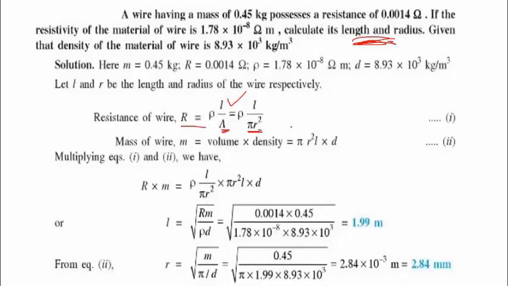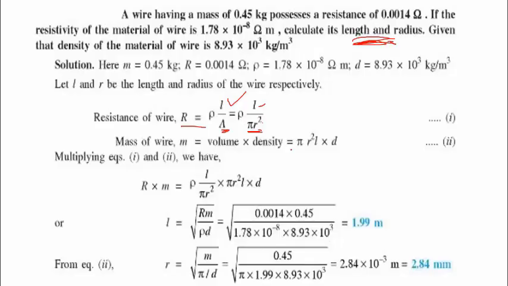But here we have one equation and two unknowns. Mathematically, if you have two unknowns, you're supposed to have two equations. If you have one unknown, one equation is enough. If you have three unknowns, then three equations are required.